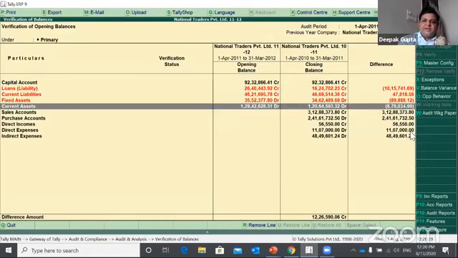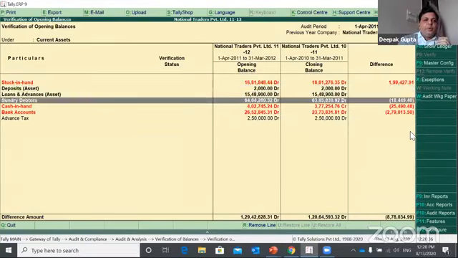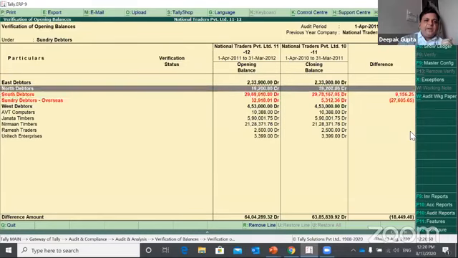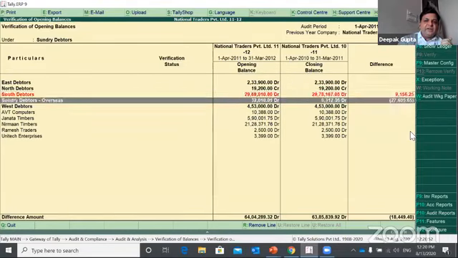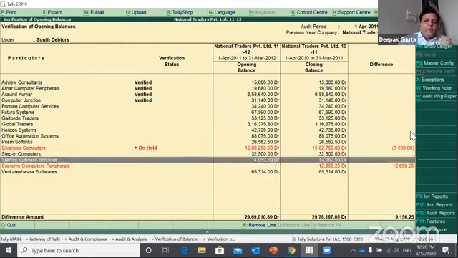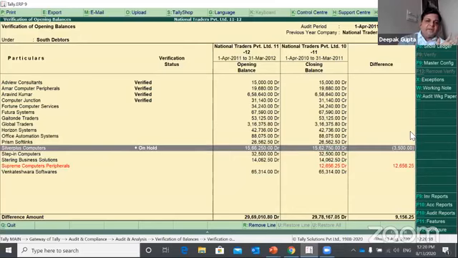So let's say current assets has some difference of roughly 8,78,000. If you enter that group, you will come to know that there are further groups: stock in hand, sundry debtors, cash in hand, bank account. The most critical is sundry debtors, because mostly it has a big list of accounts for any business. Again, you will be able to identify that it has only two groups which have differences. Further drilling down, you will know that there are only two accounts which have differences in balances. The rest are already matched.